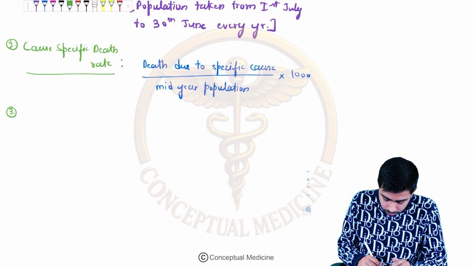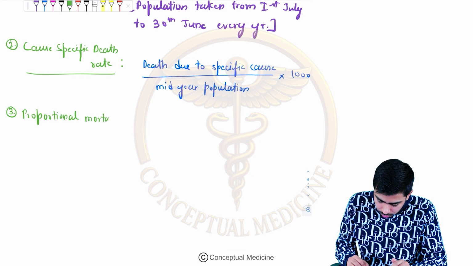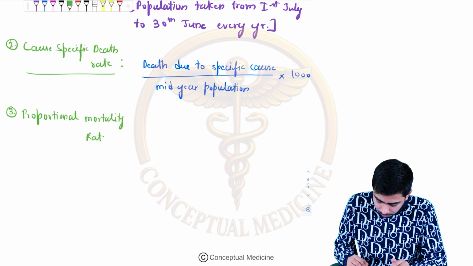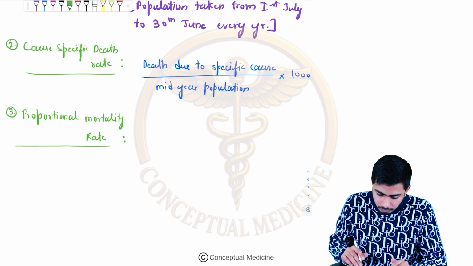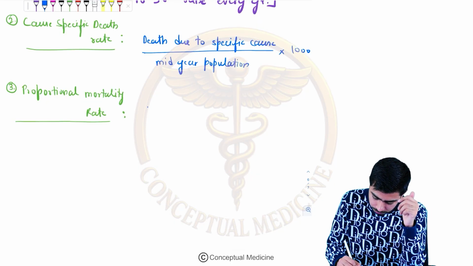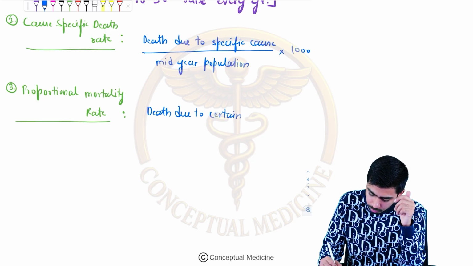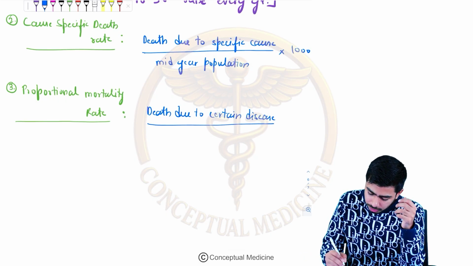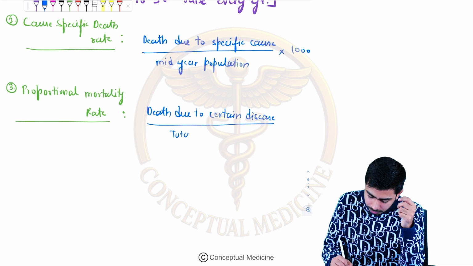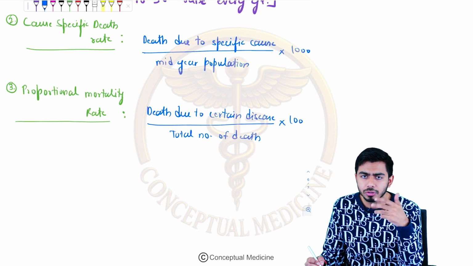That would be your proportional mortality rate. In the proportional mortality rate, the formula is death due to a certain disease by total deaths. For example, death due to COVID virus, or coronavirus, by the total number of deaths. Here we are not talking about mid-year population, we are talking about the total number of deaths. The multiplier will be 100 in this case, so multiplied by 100.